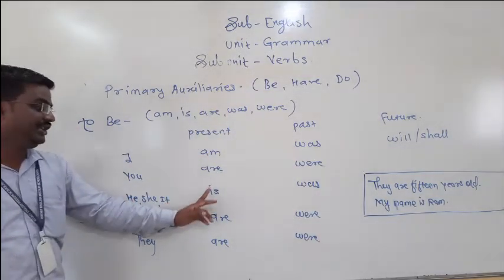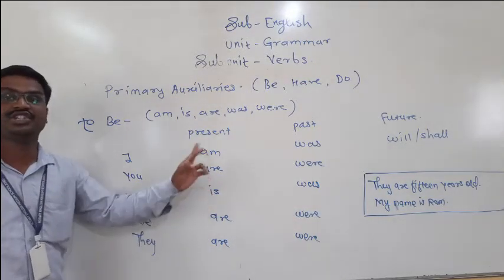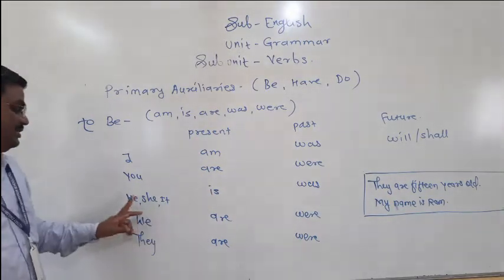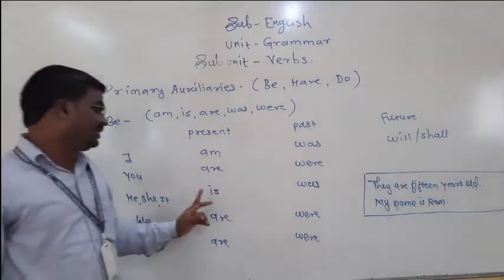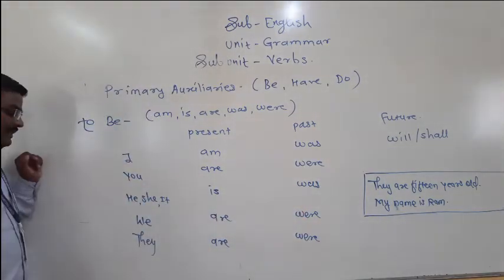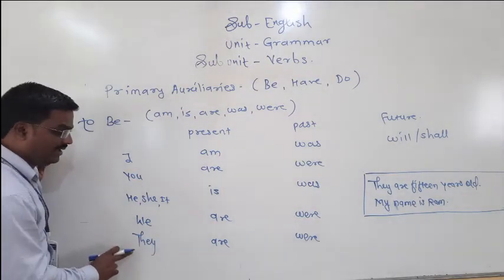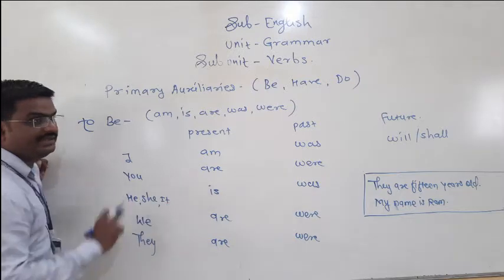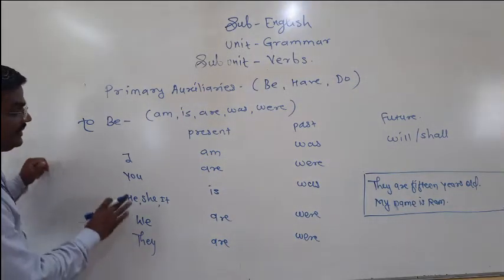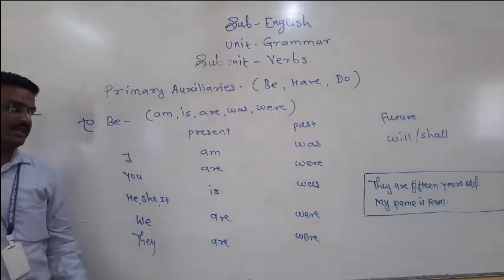He, she, it is. Never say he, she, it are or he, she, it am. It is wrong. So what is correct? He, she, it is, and here was we are using in past tense. We are, they were, sorry, we were, they are and they were. See here, these are the types of singular and plural. Okay, so to be means here am, is, are, was, were.